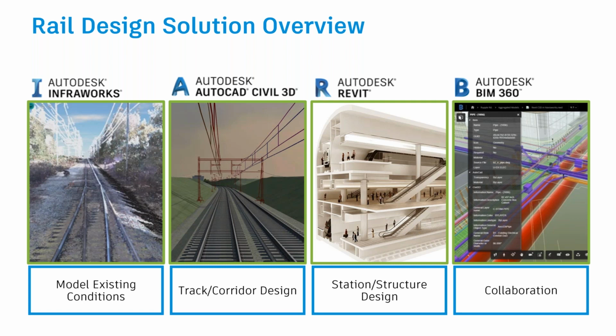Followed by, I mean, this data from the horizontal design should be readily usable in vertical design as well, such as Revit. Now, Revit and Civil 3D have a seamless data connect, wherein you'll be able to utilize the alignments from Civil 3D or the ground models from Civil 3D to design station models. And of course, the structural design also can be done using Revit.